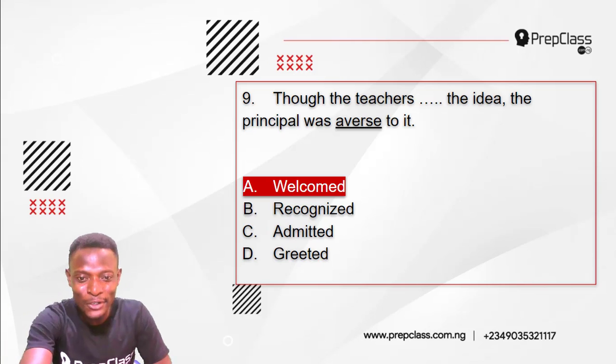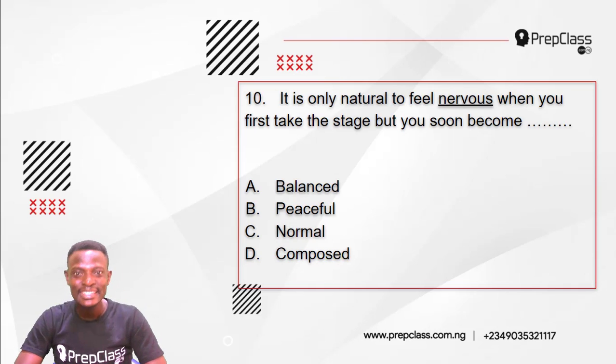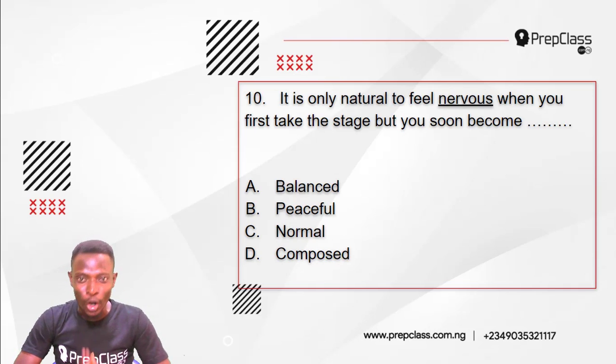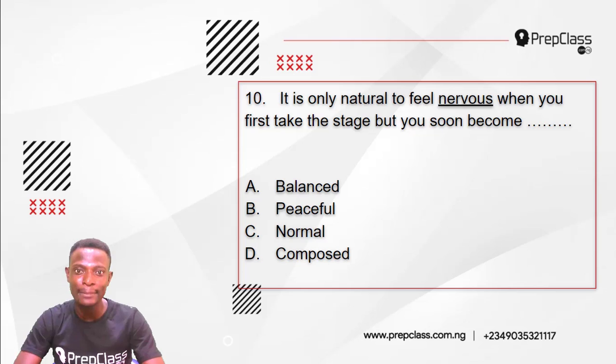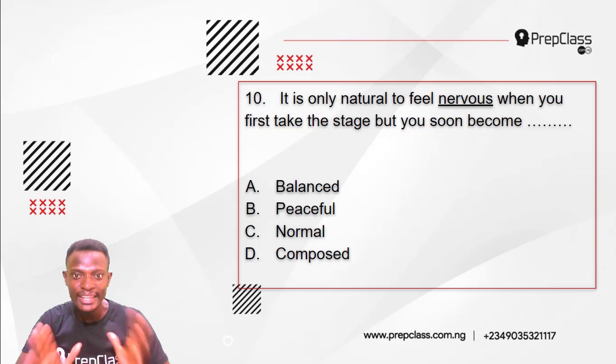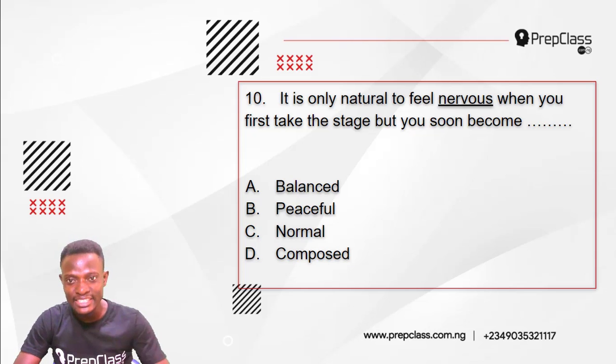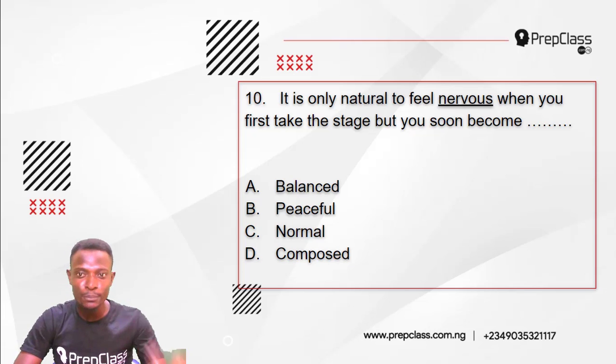Alright, moving on, question 10. Remember, we have to select the option that is the most nearly opposite in meaning to the underlined word and will at the same time correctly fill the gap in the sentence. Question 10 reads, it is only natural to feel nervous when you first take the stage, but you soon become dash.